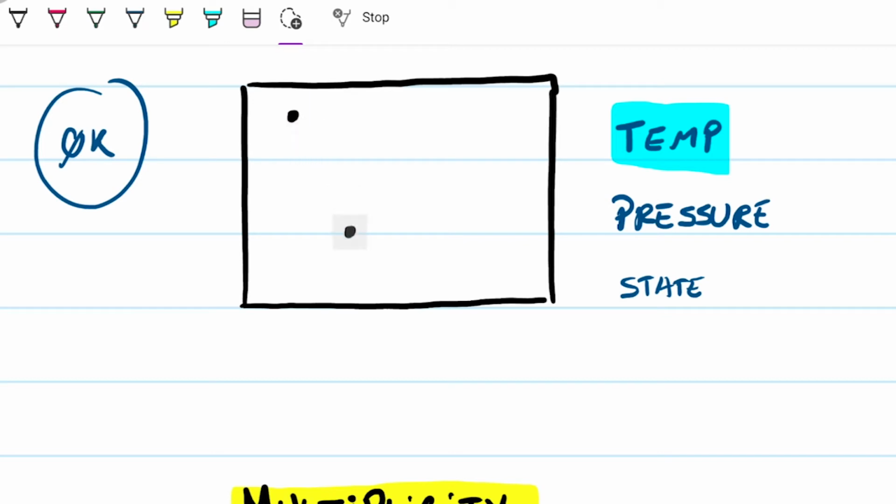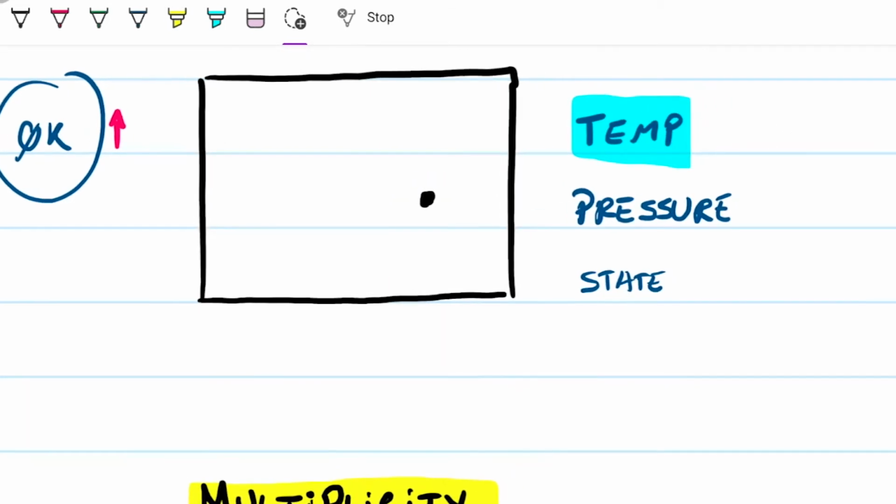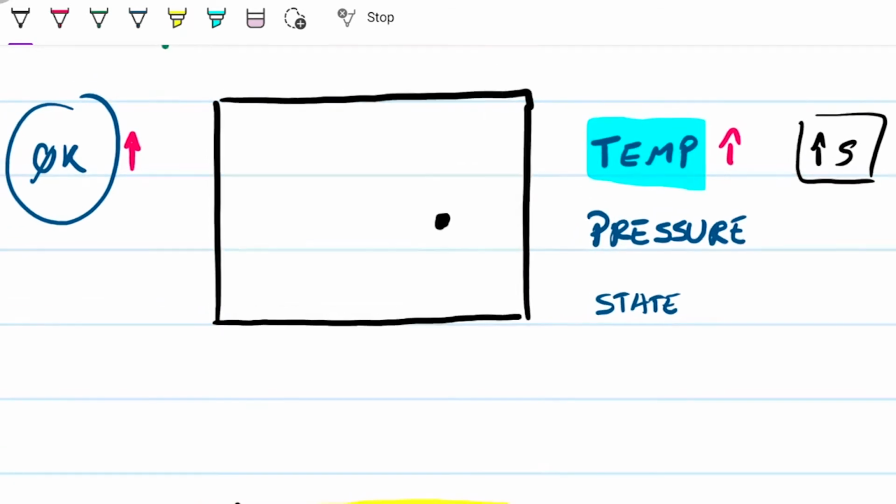What happens as I start to increase my temperature? As soon as I increase my temperature above 0 Kelvin, this guy starts to move. So now it can be here, here, here, anywhere. As I'm increasing my temperature, I'm increasing the number of states in which this guy can be. So this is the first way that we're going to think about entropy today: the higher the temperature, the higher the entropy for a given isolated system, like the one we're talking about right now.